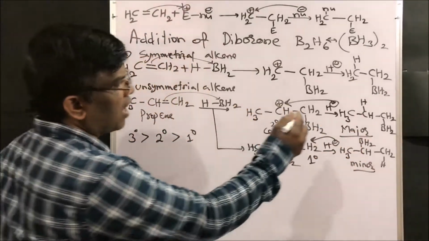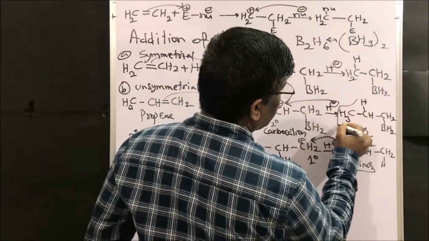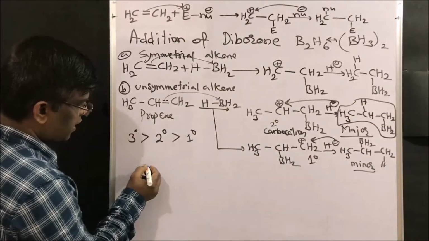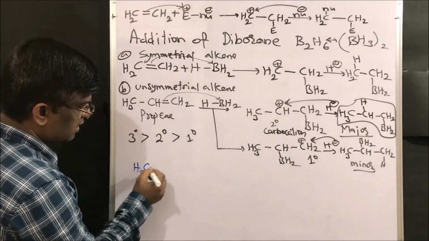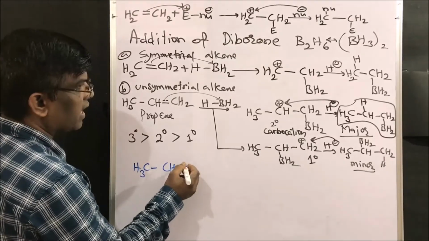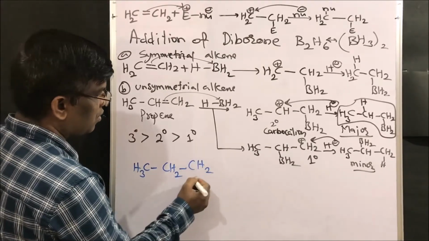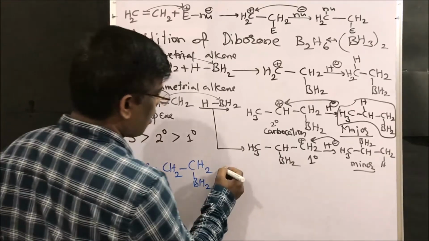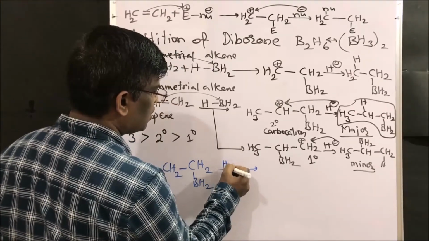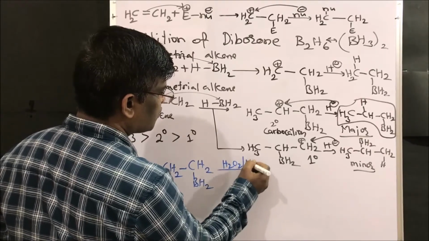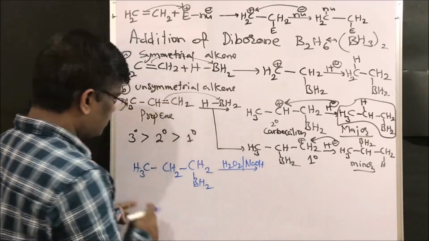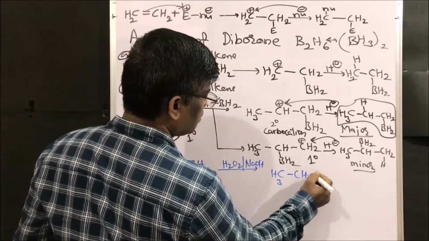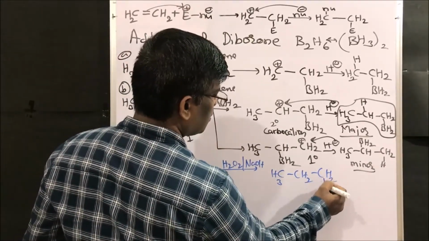Let us see. I am going to take this intermediate here, CH3, CH2, and I can write it like this, CH2 and BH2. Right friends? So upon reaction with hydrogen peroxide in the presence of sodium hydroxide, it is going to give CH3-CH2-CH2OH.